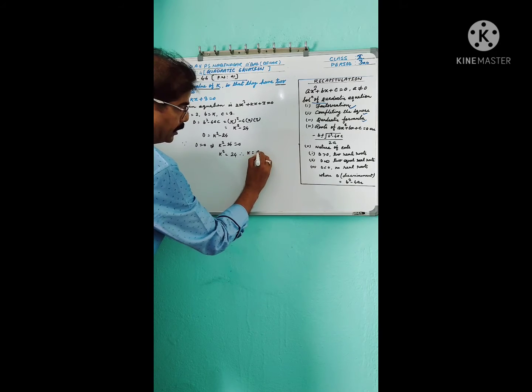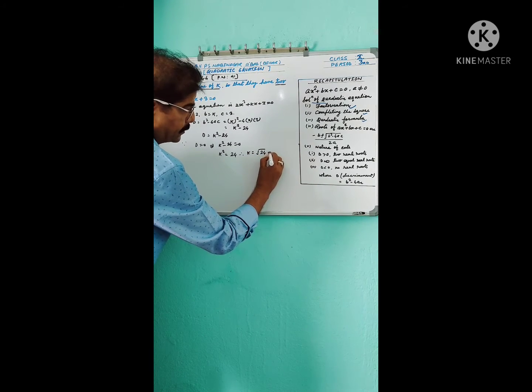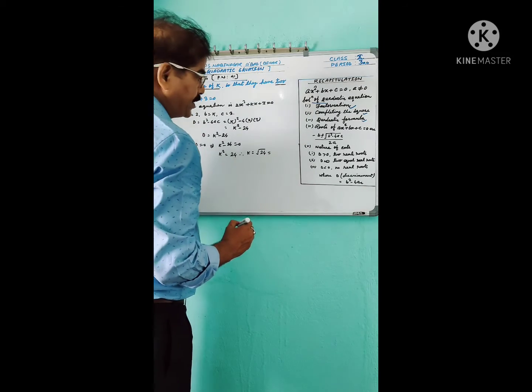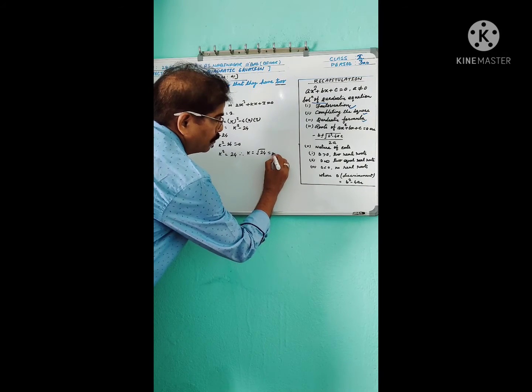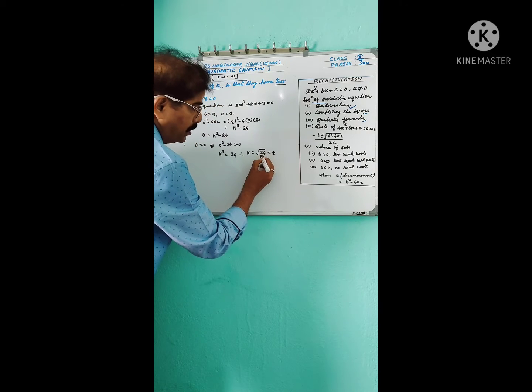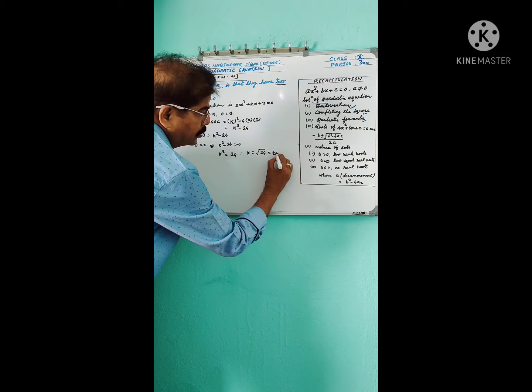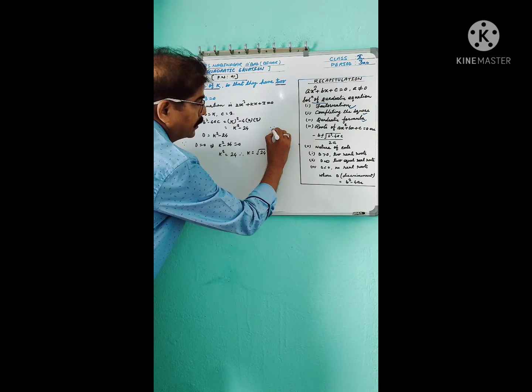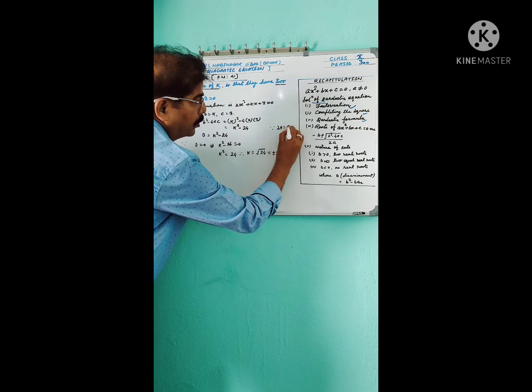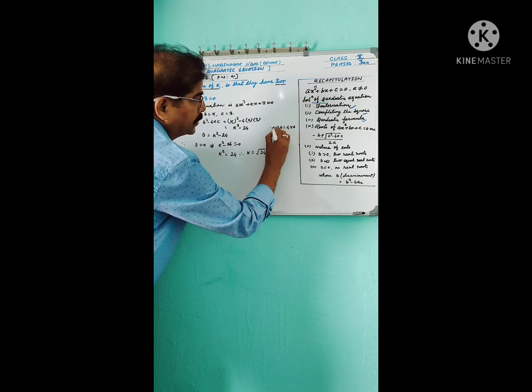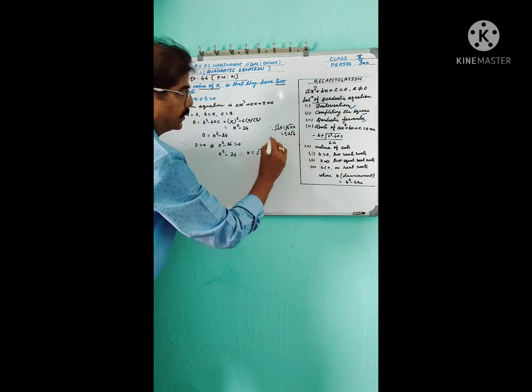Therefore, k equal to root 24. Since 24 equal to 4 into 6, root 24 equal to plus minus 2 root 6.